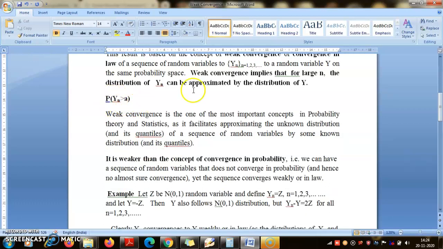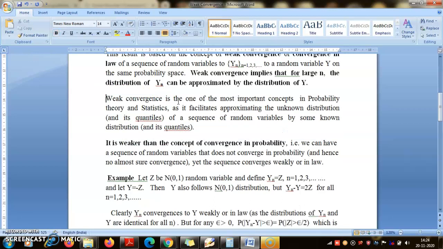That may not be known, but weak convergence will ensure that for large n you could approximate this probability by the probability that Y is greater than a, where Y is some random variable whose distribution is known. So that is the utility.